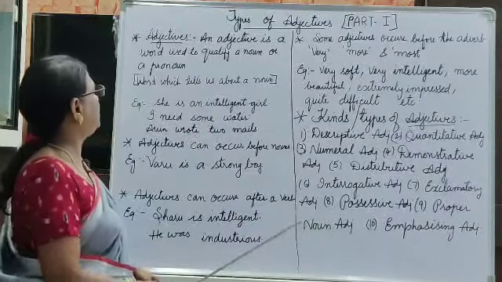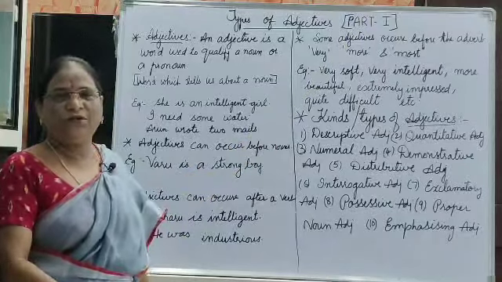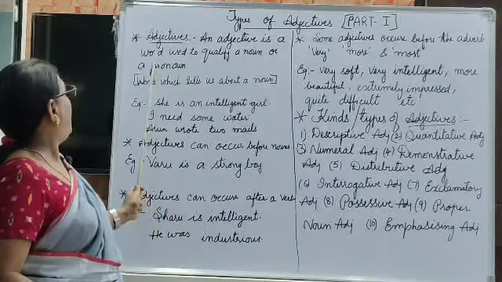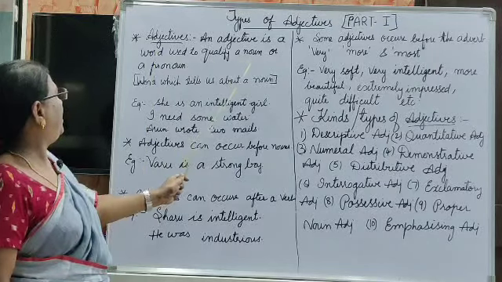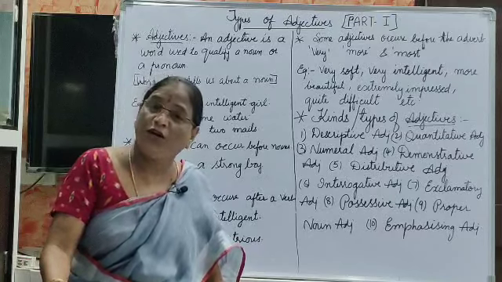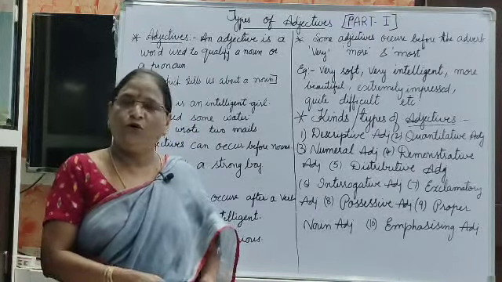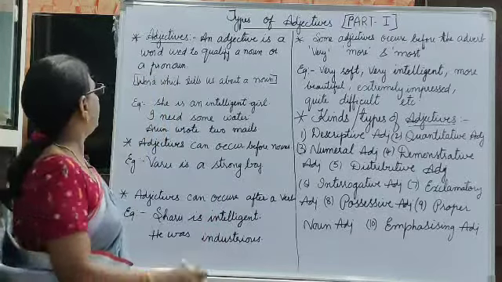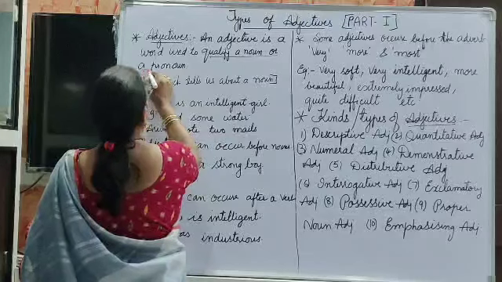Now come to the point. Types of adjectives, this is part 1. Today we are going to learn part 1. Adjectives. An adjective is a word used to qualify a noun or a pronoun. Okay, it is a word which is used to qualify a noun, whether it is a noun or a pronoun.